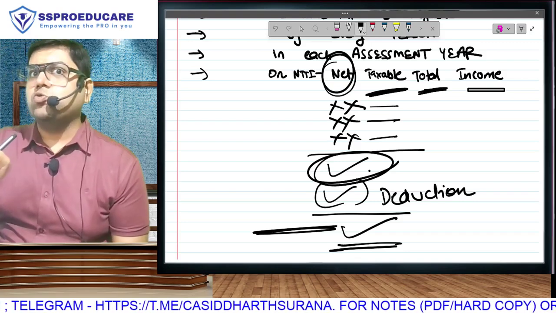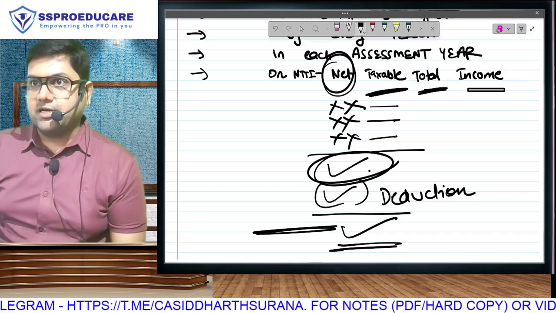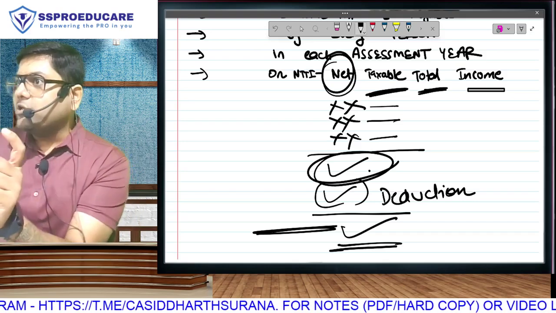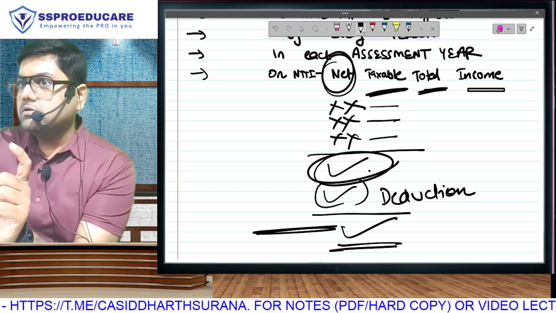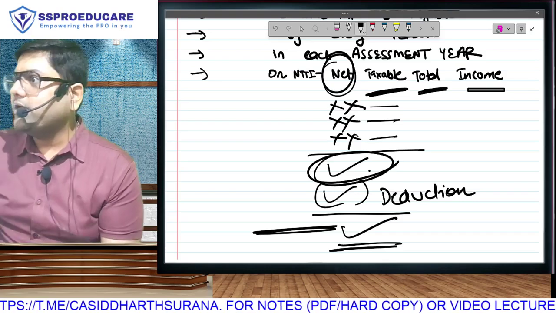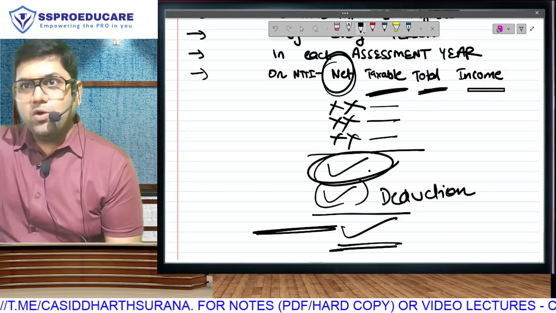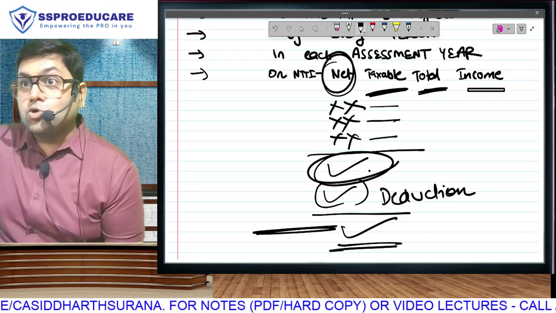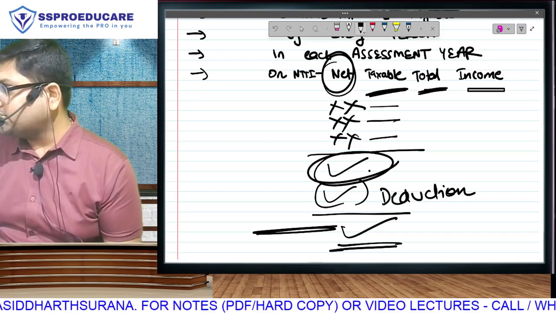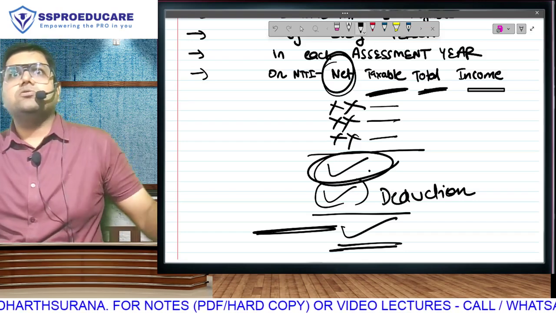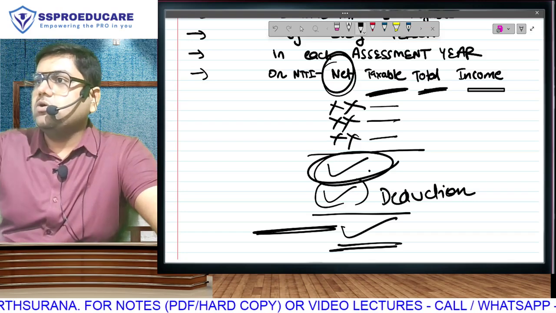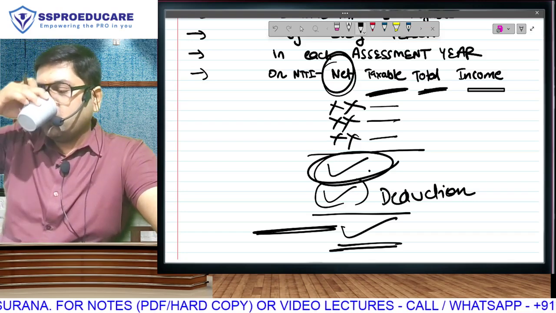And think about it as a student. If I am eligible for a deduction, so in the calculation that you have to do in your exam question, will you have to incorporate that premium amount? Do you have to subtract that premium amount to arrive at the amount on which you will calculate tax? So obviously you will have to learn that also. We will not be paying tax on gross income. We will be paying tax on...